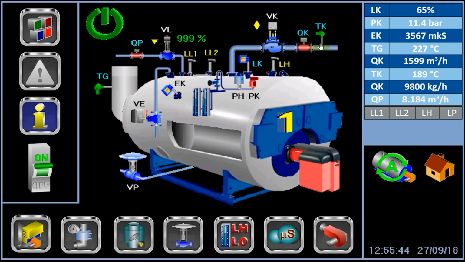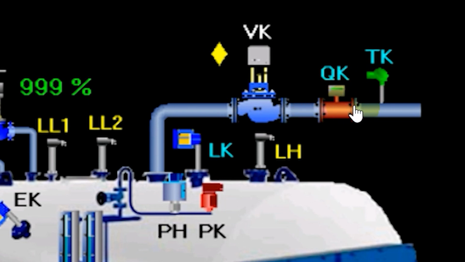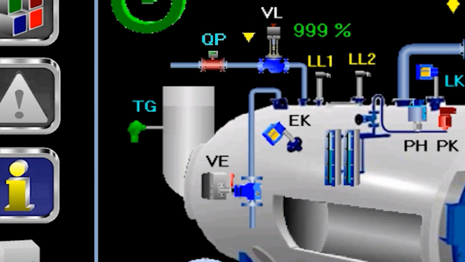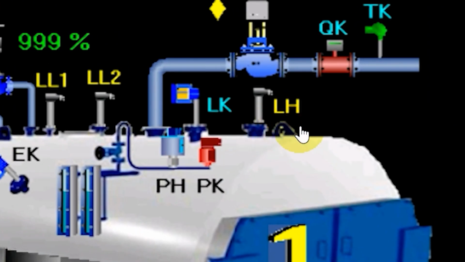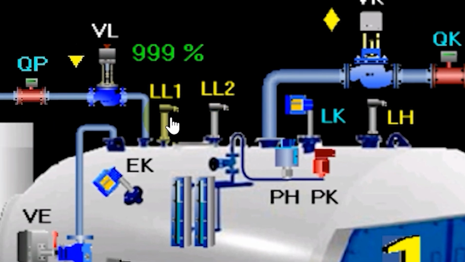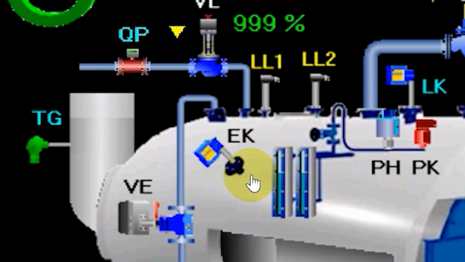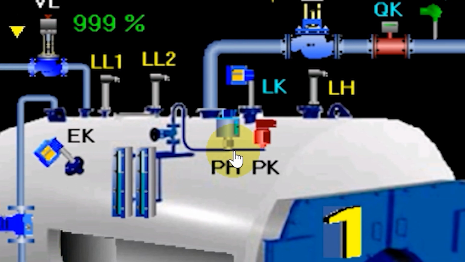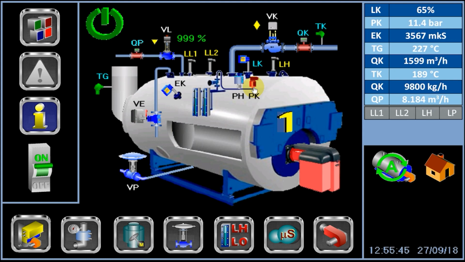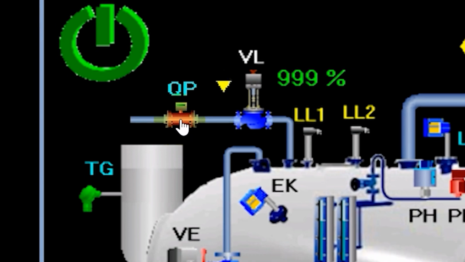It includes TK, steam temperature sensor, QK, steam flow rate sensor, TG, exhaust temperature sensor, LH, maximum level electrode, LL, minimum level electrode, EK, conductivity sensor, pH, maximum pressure sensor, PK, pressure sensor, and QP, feed water flow rate sensor. In case of a break in communication accident, the sensor will be backlit in red.